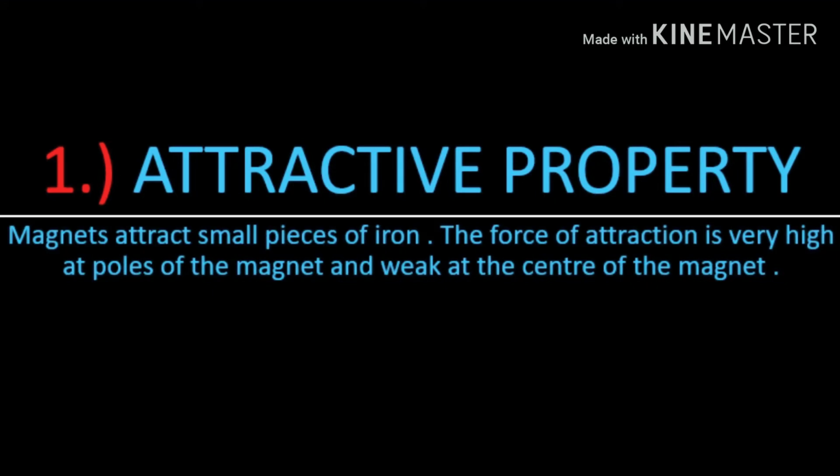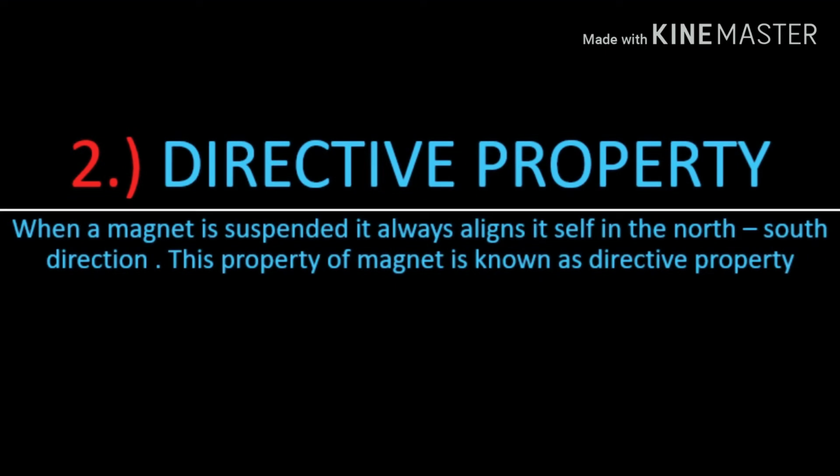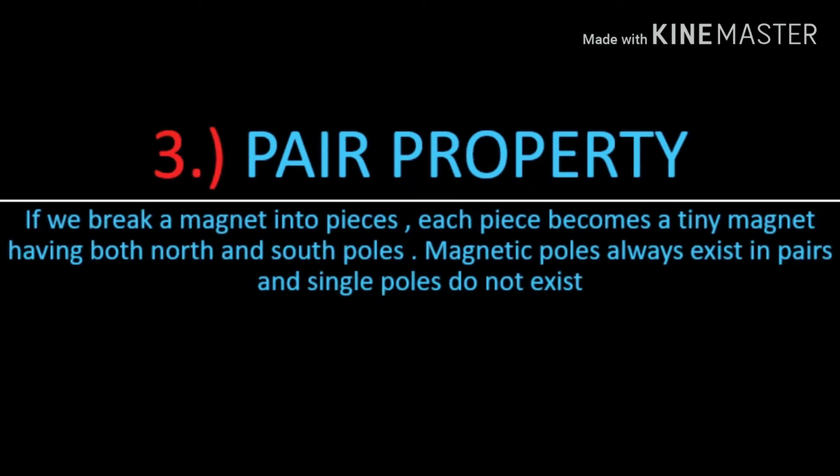First one is attractive property. This property tells us that the force of attraction of a magnet is very high at the poles and weak at the center of the magnet. Second is directive property. When a magnet is suspended, it always aligns itself in north-south direction. This property is called directive property. The third one is pair property. If we break a magnet into some pieces, then each piece acts as a magnet having both north and south poles. Magnetic poles always exist in pairs, but single poles do not exist.